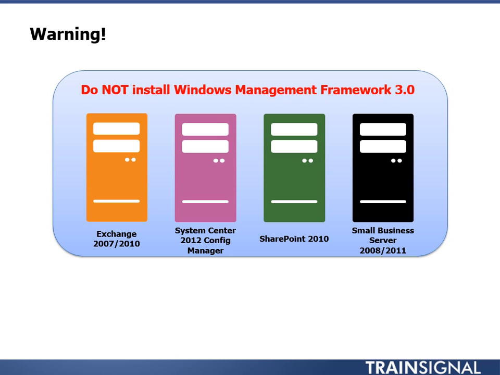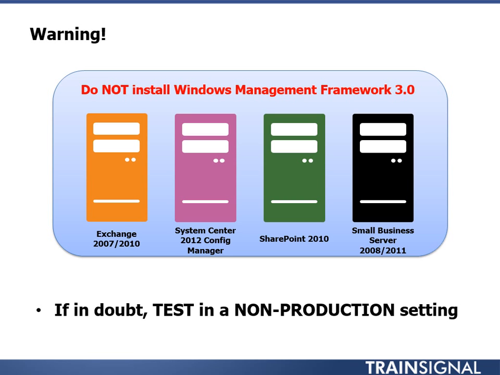Eventually, these products will be upgraded to support PowerShell version 3, but as we look at this now, don't install PowerShell version 3 on those systems. If you are in doubt, you should be testing the installation of PowerShell 3 in a non-production setting. So certainly, if you have an Exchange box, you would want to test that in a non-production environment. Say, oh, well, this totally screwed up Exchange. I don't want to do this in production. But again, if you go back to the download page, it will explain what things you should not install on. Here are some of them.